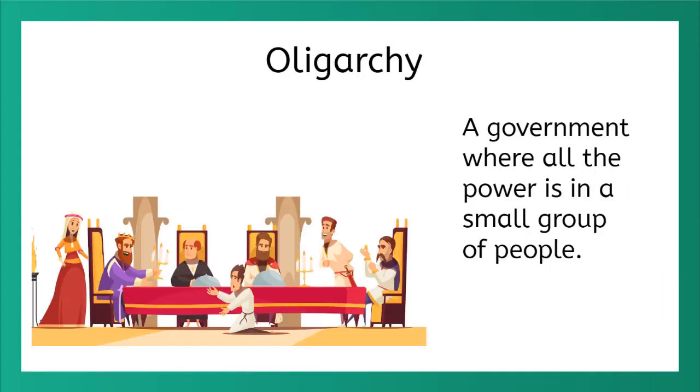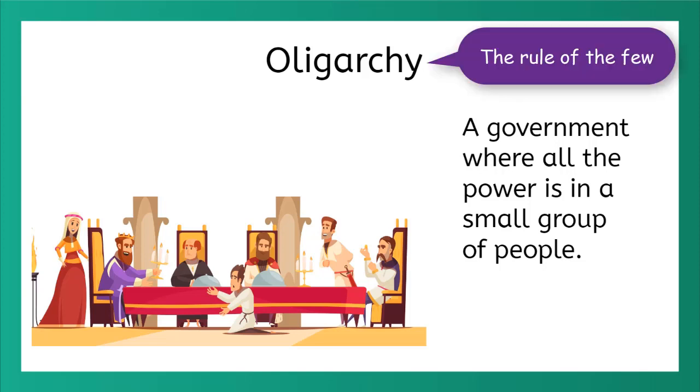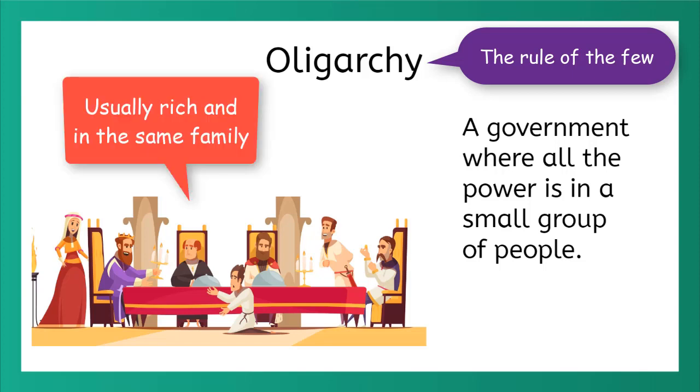The third type of government is an oligarchy. An oligarchy is called the rule of the few, where all of the power is in the hands of a few people. Usually this small group of people are very rich and are in the same family. Even though there is more than one leader, an oligarchy is not like a democracy. Only a few select people have the power to make new laws or change things in the country.